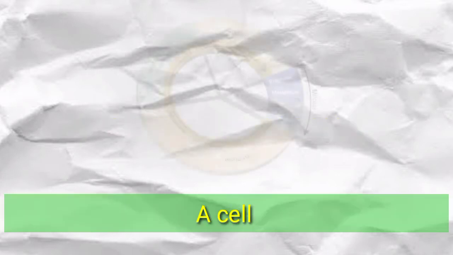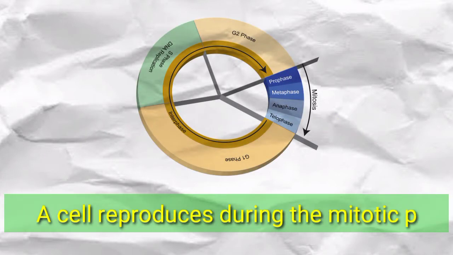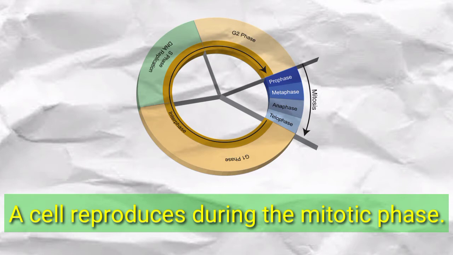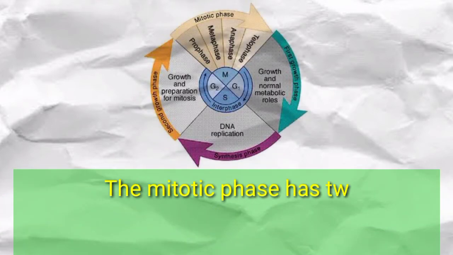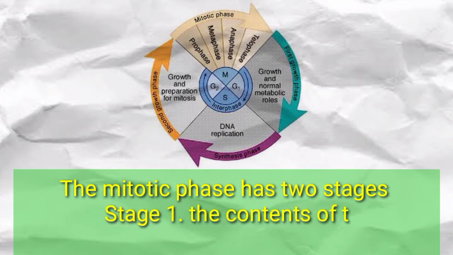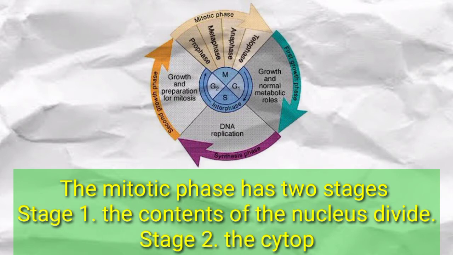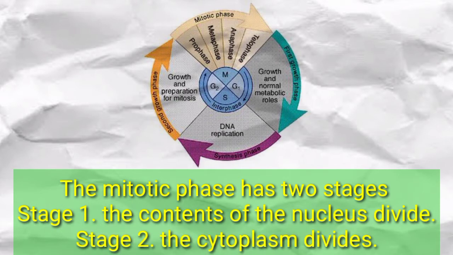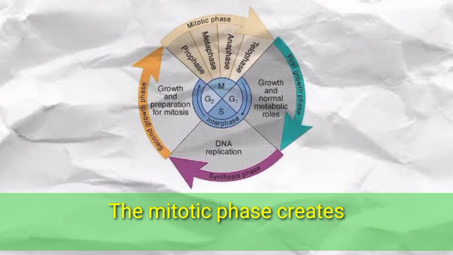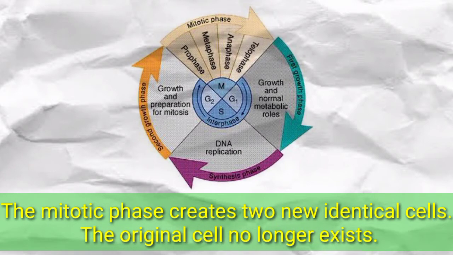What is the mitotic phase? A cell reproduces during the mitotic phase. The mitotic phase has two stages. Stage 1, the contents of the nucleus divide. Stage 2, the cytoplasm divides. The mitotic phase creates two new identical cells. The original cell no longer exists.